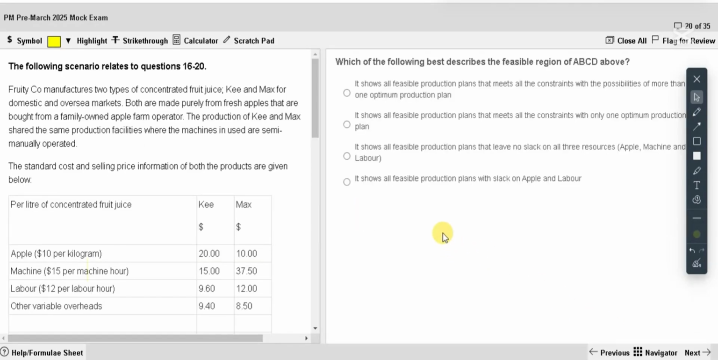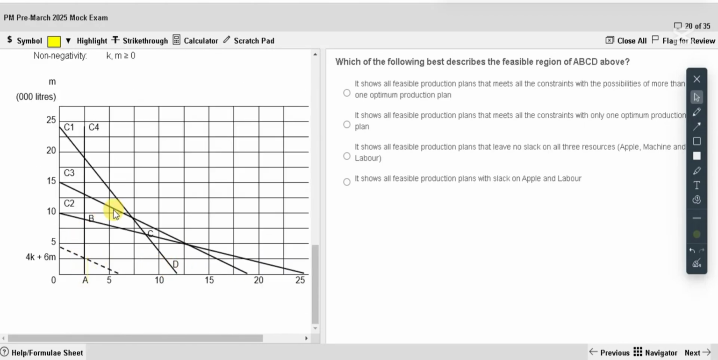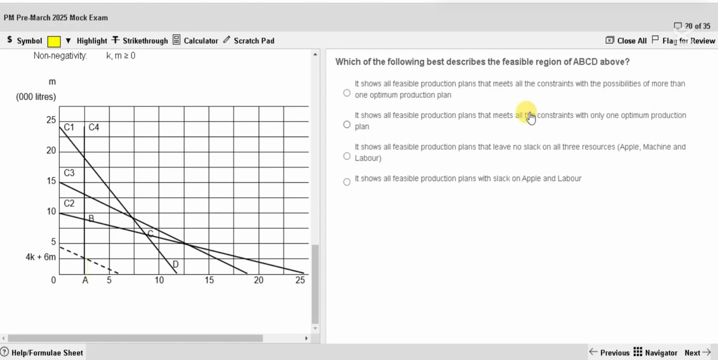Which of the following best describes the feasible region of ABCD above? It shows all feasible production plans that meet all the constraints. Of course, yes, that part is right. With the possibilities of more than one optimum production plan.